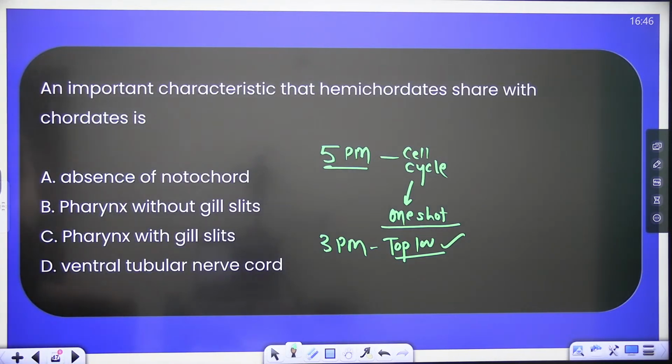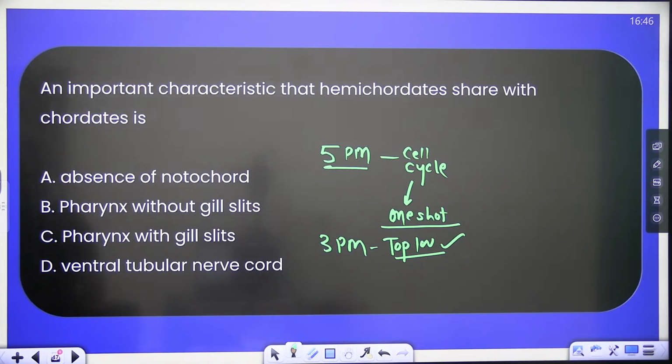Now answer this question. An important character that hemichordates share with chordates is? It's easy.